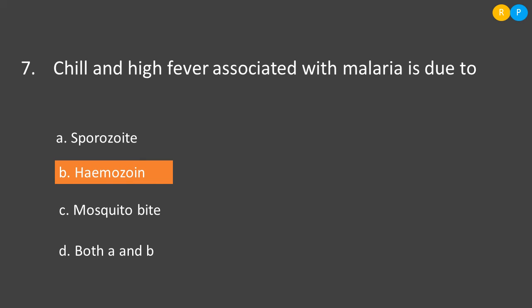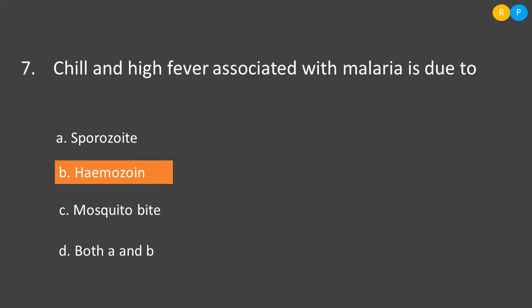Now the seventh question, chill and high fever associated with malaria is due to... So chill and high fever are the symptoms of malarial disease. These symptoms are associated with malaria because of the release of some kind of chemical in our body. Clear.